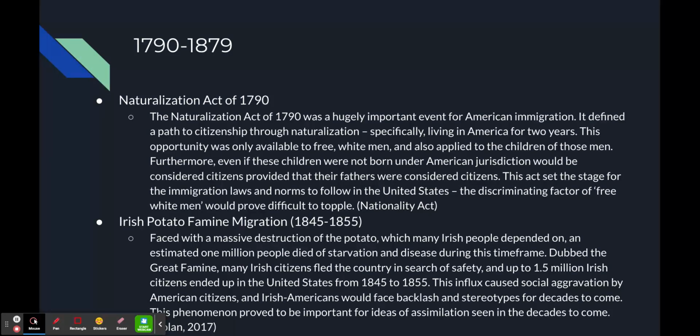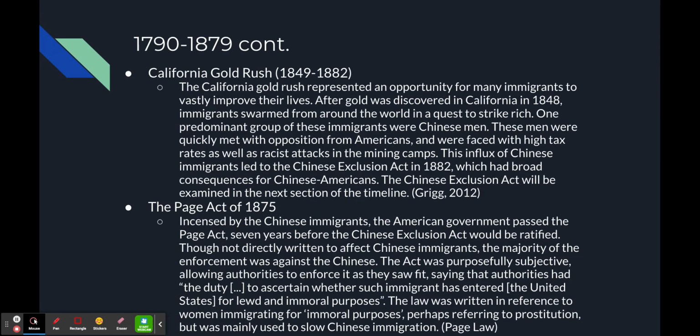About 50 years after that, we had the Irish potato famine, which resulted in a mass migration of Irish people to the United States, which is a little bit outside of the scope of the Asian American focus that I'm going to be looking to take.